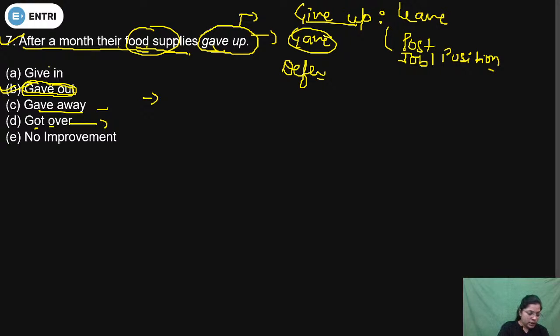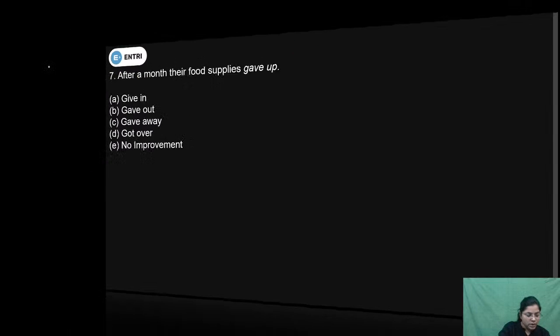Is it clear to all the students? Just comment fast, students. Is it clear? Why we have selected option B? Because in food supplies we are trying to say that it is come to an end. It means completely used up. So that's why we have selected option B. Yes, B is the correct answer option. Now come to the next question.